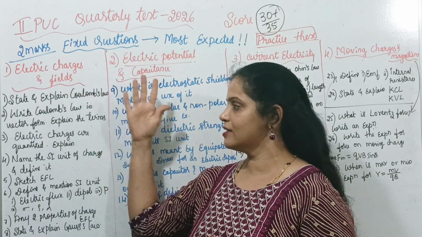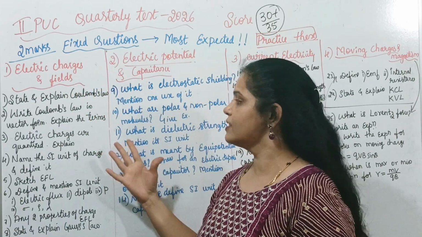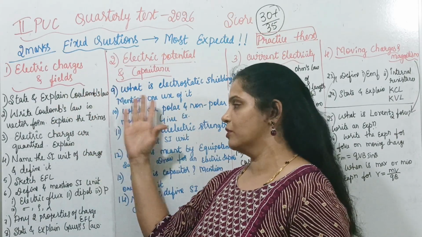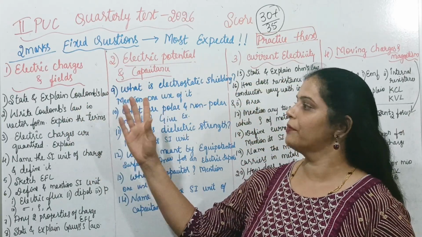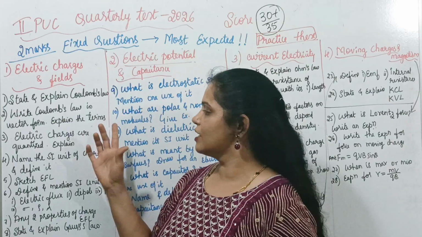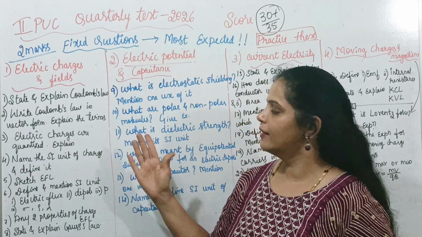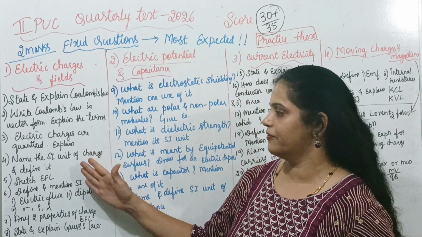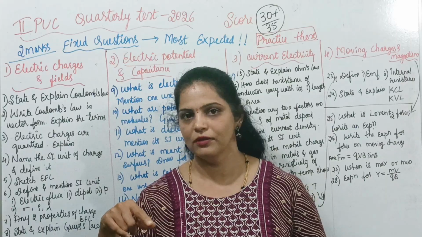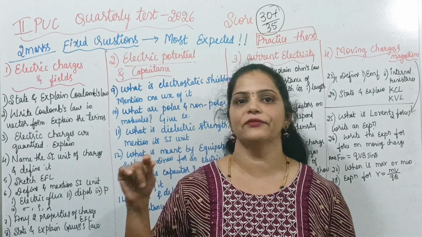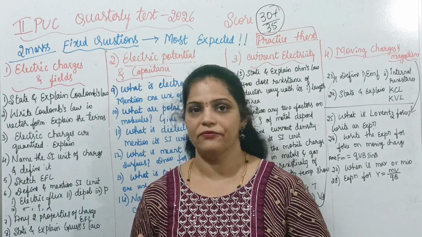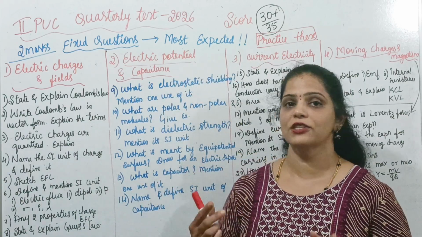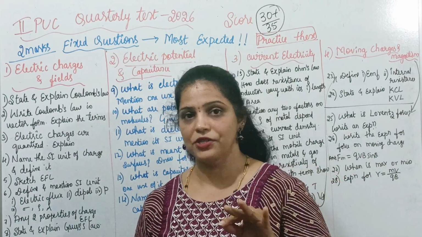In electric charges and fields, you can expect these questions: state and explain Coulomb's law, statement 1 mark, explanation 1 mark; write Coulomb's law in vector form and explain the terms. Electric charges are quantized, explain. Name the SI unit of charge and define it. Name means you have to write the Coulomb and you have to write the definition of 1 Coulomb.